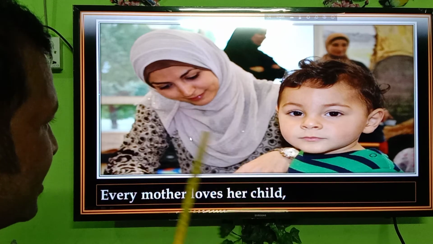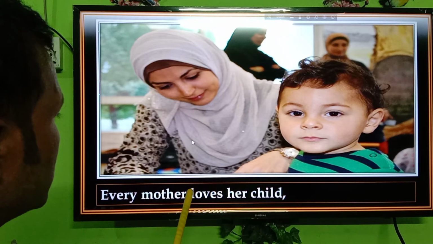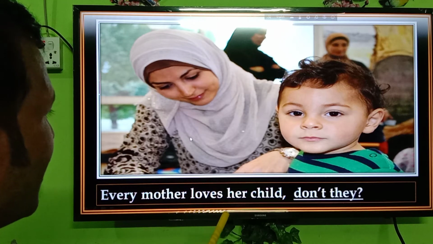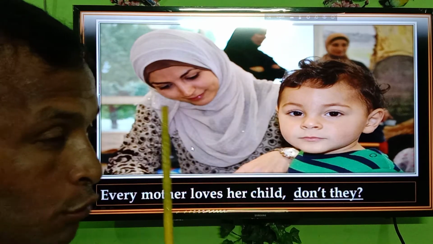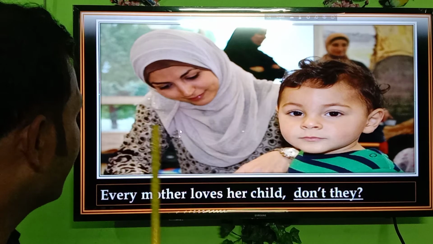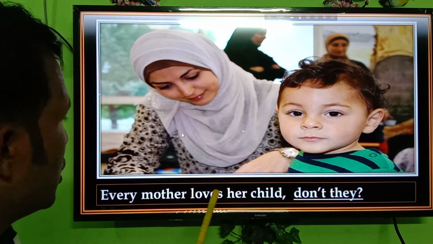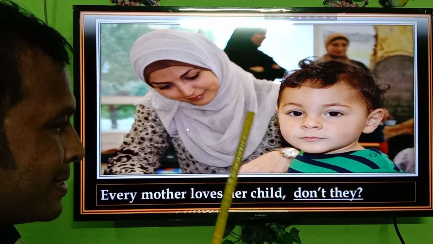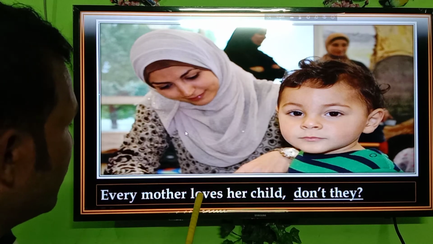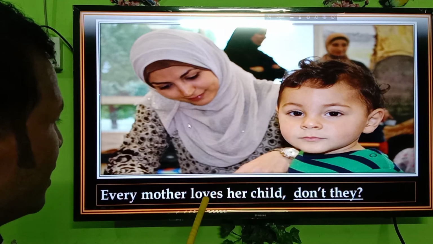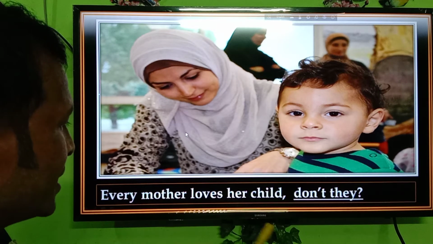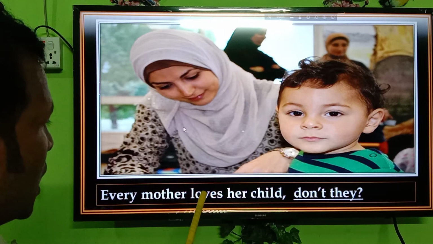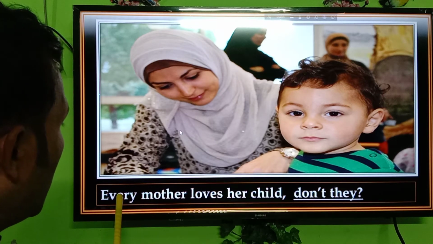Every mother loves her child. This is a very critical sentence. Here, the answer is, don't they? We have used she instead of my mother. Here, every mother. It is a very exceptional sentence. Loves. We have discussed before that if there is s or es with the main verb, then we can use doesn't. So here is the exception. Please look at it carefully.